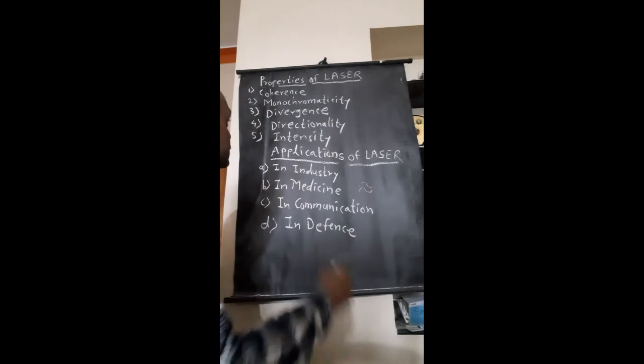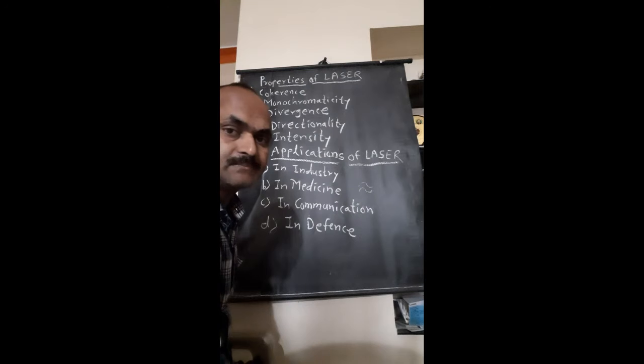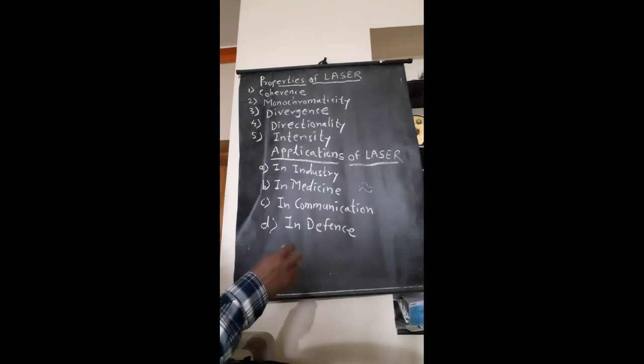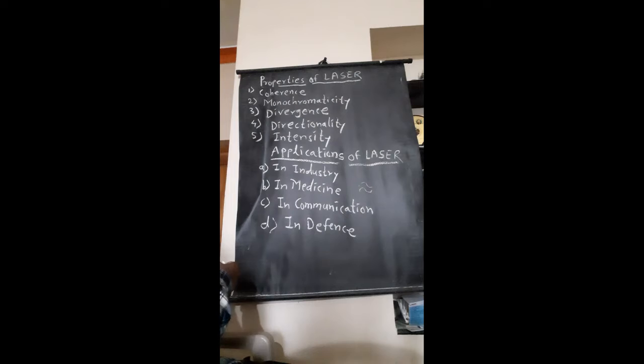So here the second property is monochromaticity. Laser light is almost perfectly monochromatic. The light emitted by a laser is much more monochromatic than that of any conventional monochromatic source.